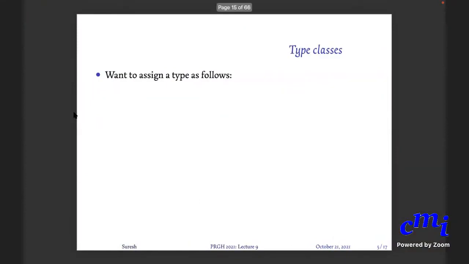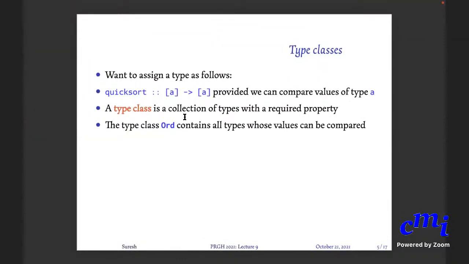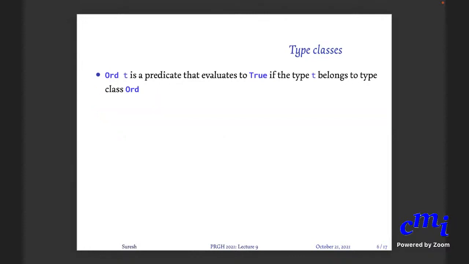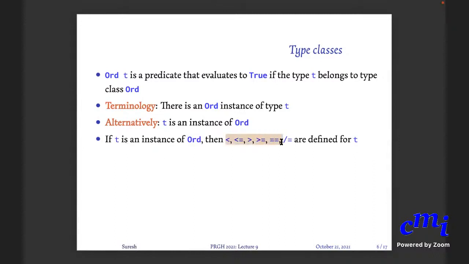Okay, let me return. This introduces this notion of type class. A type class is a collection of types with the required property. So the type class Ord contains all types whose values can be compared. In some sense you should think of Ord as a predicate that evaluates to true if the type T belongs to the class Ord. The terminology is to say that there is an Ord instance of type T, or you just say T belongs to the class Ord. T is an instance of Ord. T belongs to Ord. You can say any of these things. The main thing to note is that if T is an instance of Ord, then all these comparison operators are available for you.